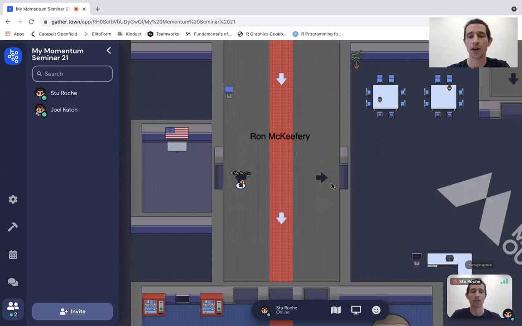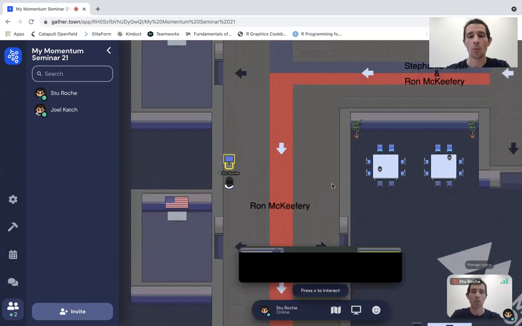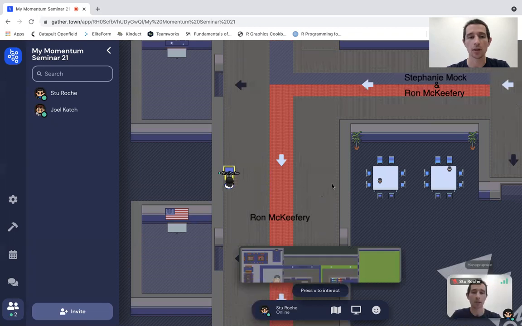If I start trying to find Joel, I might just start wandering around, but it might be quite difficult to do so. One way I can look at the map to see where I could possibly find him is to go to one of these podiums. You'll see these podiums are placed in various different places. Some of them have maps in them, others have different interactable objects inside of them. But this one is a map. There's a map in the north segment, the east, the south, and the west. Since I'm in the west, I'm going to click X here on this one.